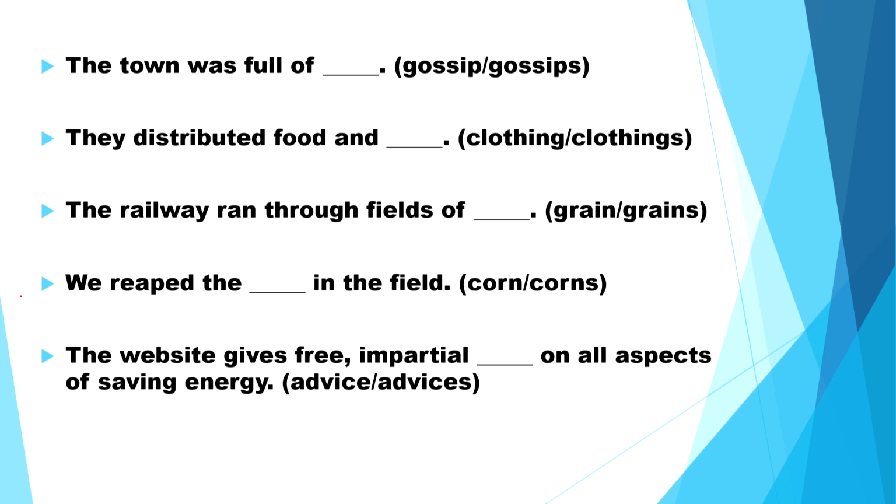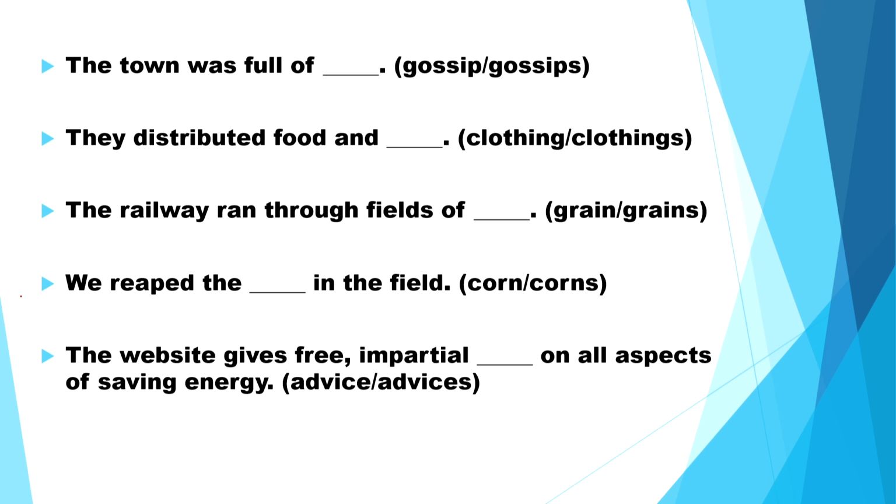So, is it done? Now, let us discuss again. Write down rule number 3. I am dictating. Some nouns do not take plural form. They are uncountable. Again, I will repeat. Some nouns do not take plural form. Full stop. They are